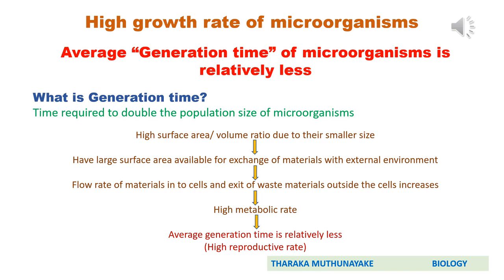How does this happen? Microorganisms are very small, so due to their smaller size, their surface area to volume ratio is very high. Surface area means the area of their body that is exposed to the outer environment. Compared to their internal volume, they have higher surface area. Therefore, they have a high surface area to volume ratio due to their smaller size.